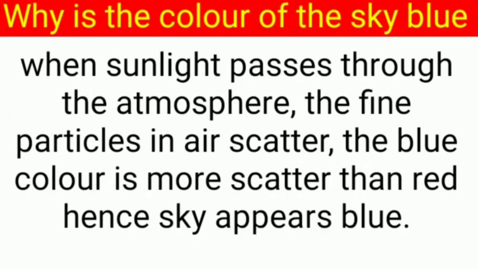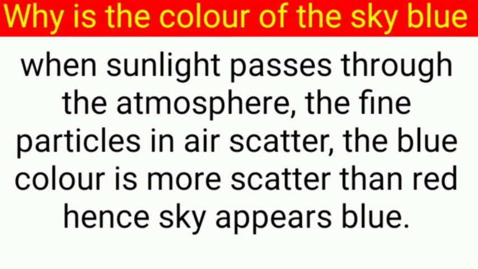Now our next topic is why the color of the sky is blue. The color of the sky is blue due to scattering of light, because blue color scatters more than red color.